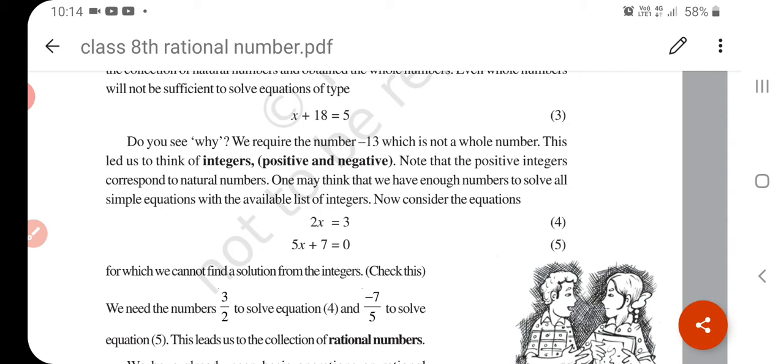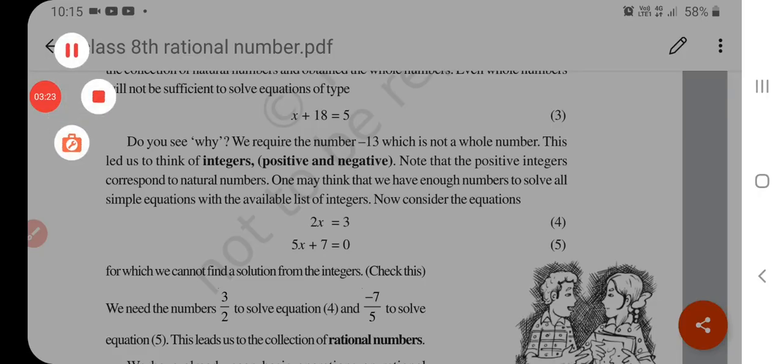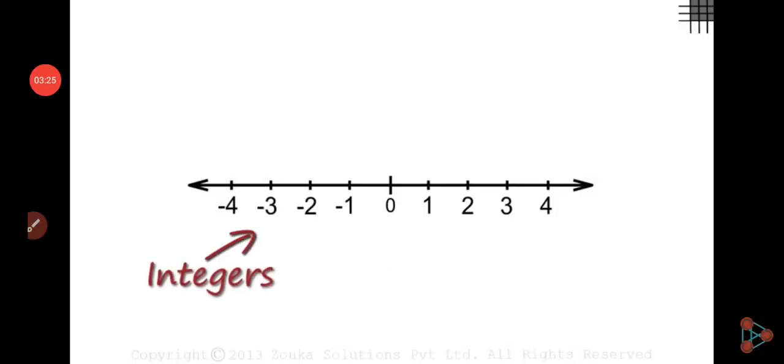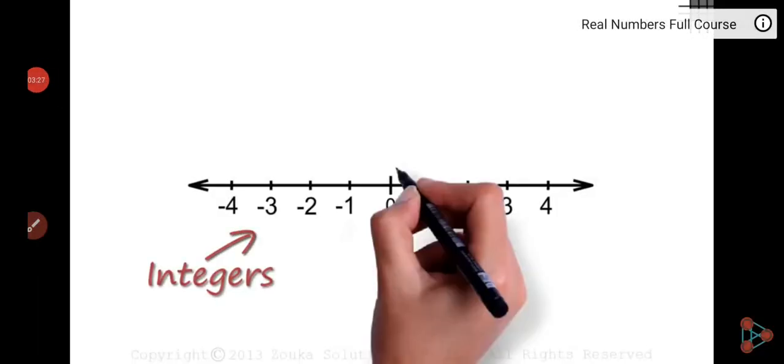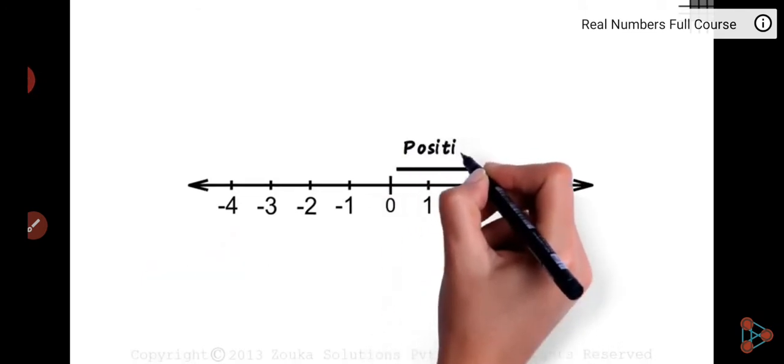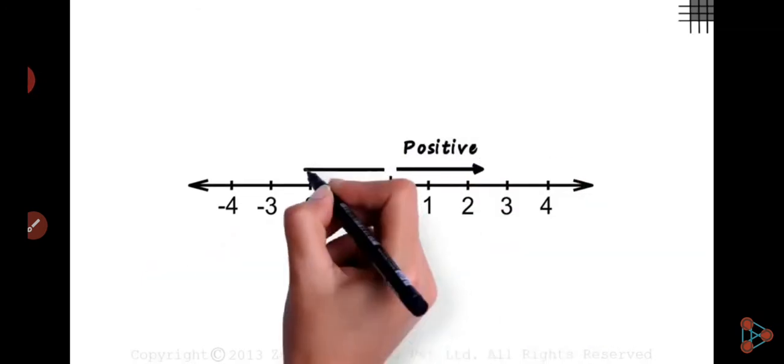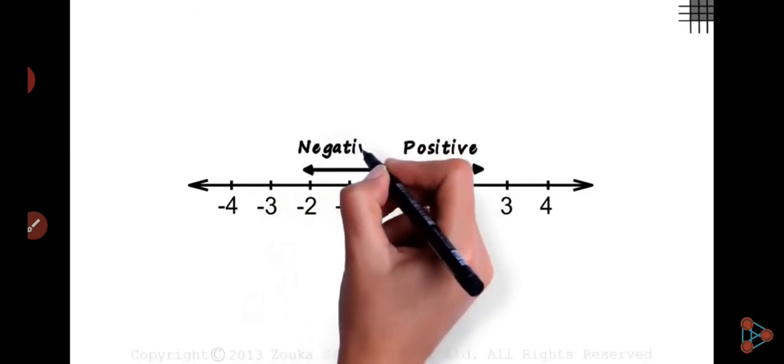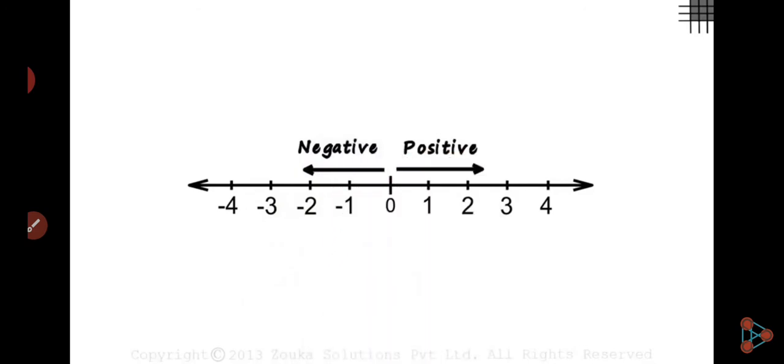What is a rational number? In 7th standard you have learned about rational numbers. A rational number is always in the form of p upon q, where p and q are integers and q is not equal to 0. This is the number line for integers. Positive numbers are always on the right hand side of the number line, negative numbers on the left hand side, and 0 in between them.